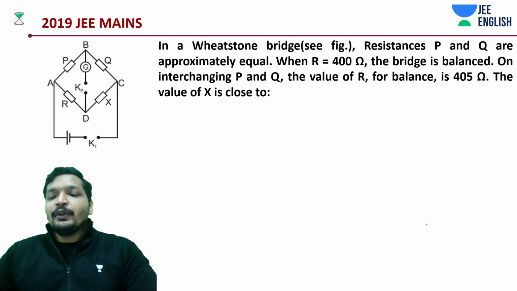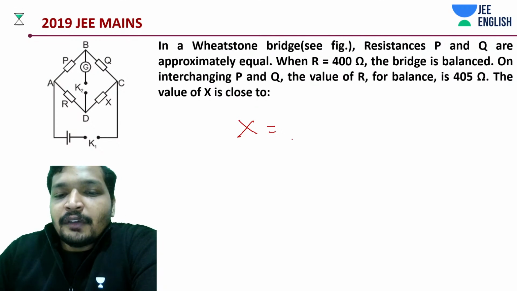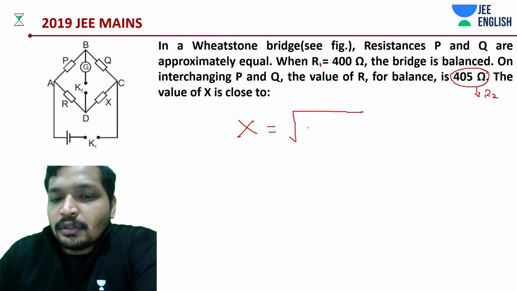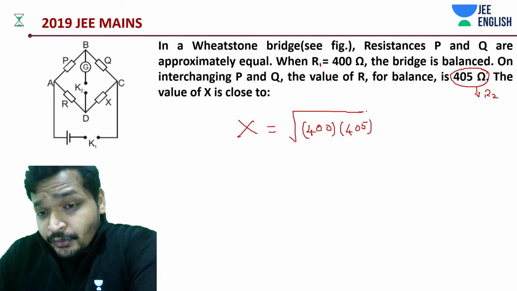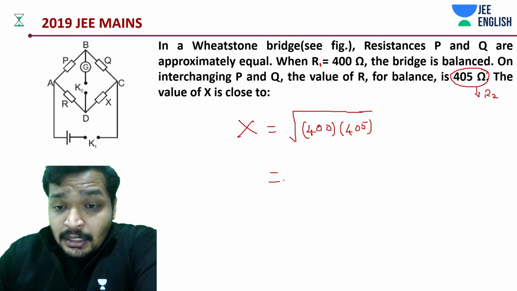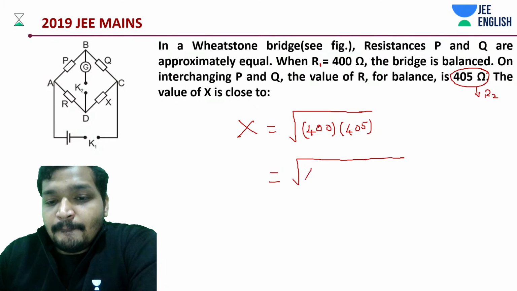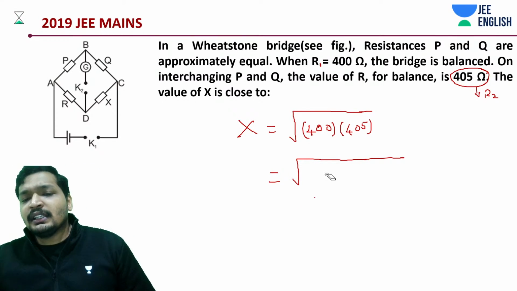Okay, other way of going about it is, just notice this thing carefully, students, very carefully. What are we going to do? Let's substitute the value of R1 and R2. I'm substituting the value of R1 and R2, 400, 405. Okay. Now just notice what I'm going to do. Sometimes this is applicable, totally applicable. Now it will be generally nearby values, isn't it? This interchanging thing, why do we do this? Because it's generally nearby values.